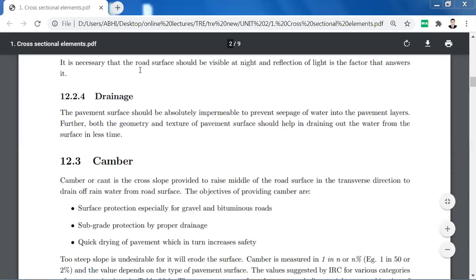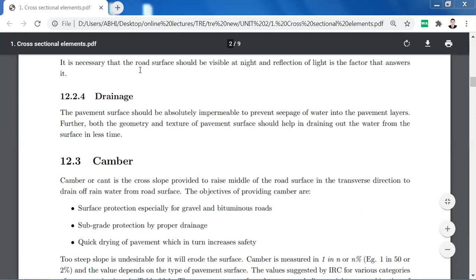The next point is the camber. Camber or cant is the cross slope provided to raise the middle of the road surface in the transverse direction, means perpendicular direction, to drain off the rainwater from the road surface.